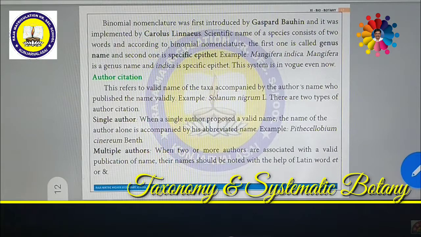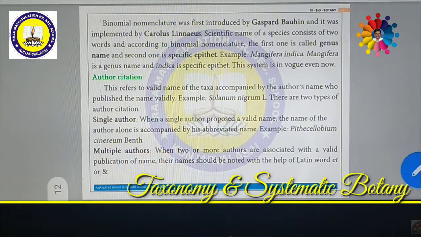Already we had discussed this in the same manner. Then author citation. Author citation means, suppose you discovered a plant, then you can give the genus and species name, and at the end you can write your name with a single letter or a short form of your name. For example, Solanum nigrum, in Tamil Manatakali. The Manatakali plant name is Solanum nigrum.